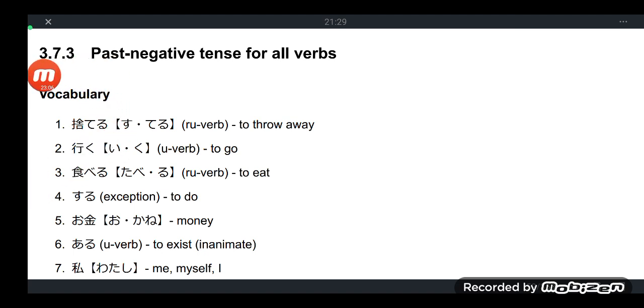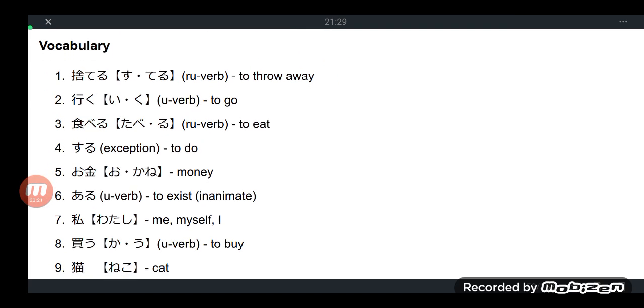Okay, sub-lesson 3.7.3: the past negative tense for all verbs. Minasan, in the interest of time, may I ask you to pause or screenshot this vocabulary. We will just pick some. Suteru, ru verb or ichidan, to throw away.